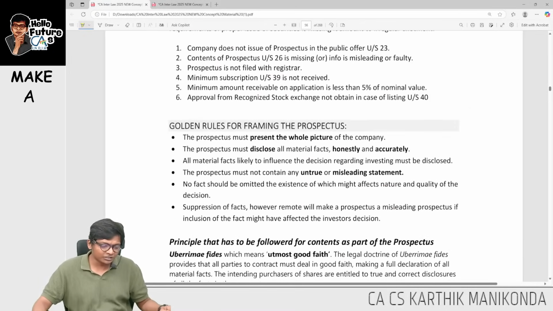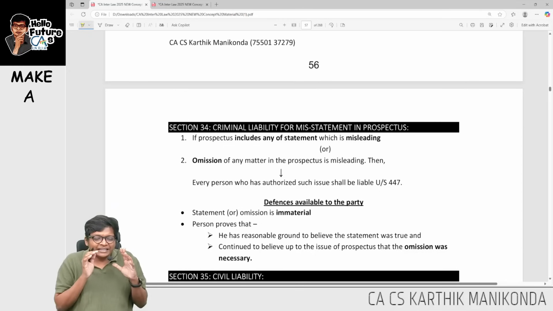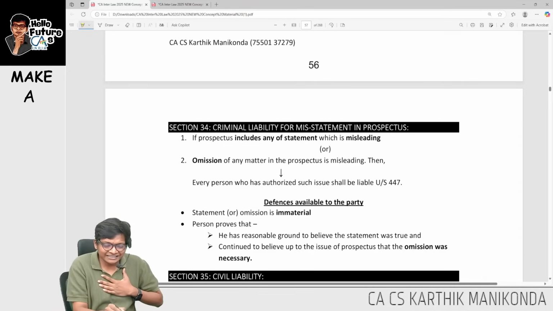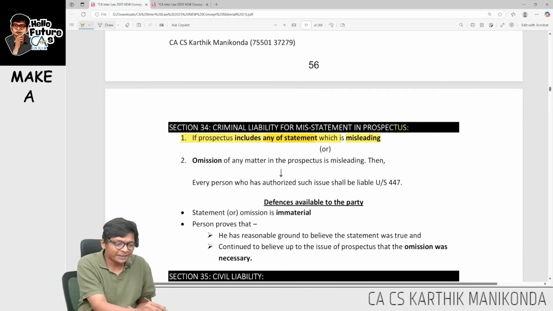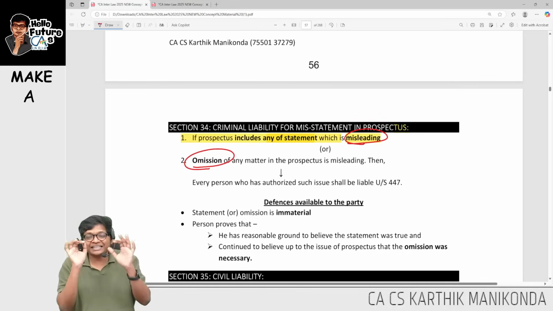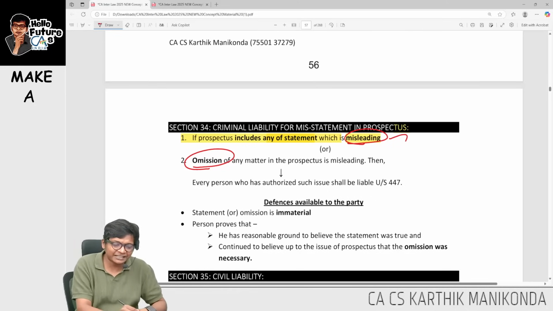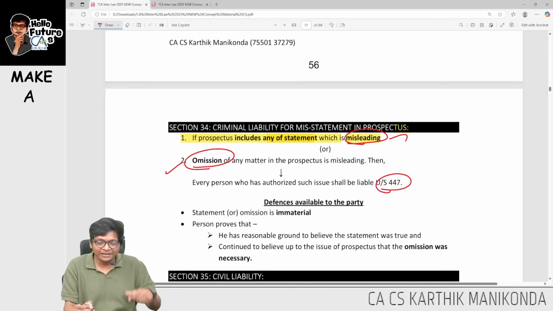What is 34 to 36? Here they are trying to say, look at this. In case of any prospectus where there is any statement which is misleading, meaning mentioning something which is wrong, or omission, something that I have to tell is not there. Keywords important, I am explaining in my own words, but still keywords important. Something is misleading, or what is supposed to be there is not there, then the person is liable under 447, we already saw.